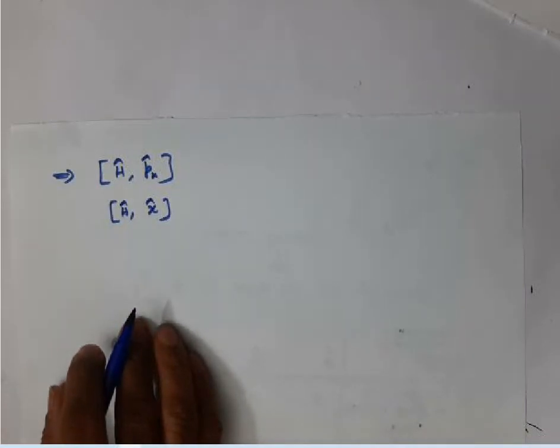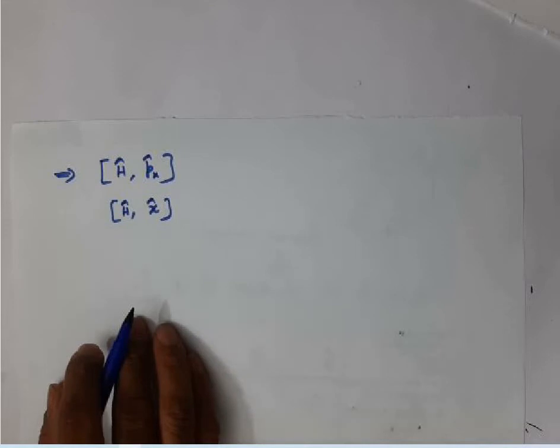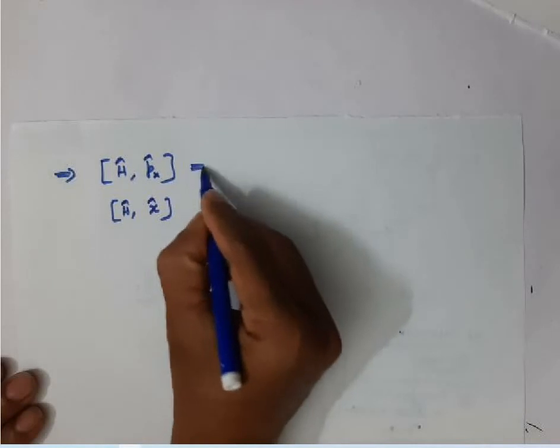If they commute, then they will have a common set of eigenfunctions. But the result is this: they do not commute actually. They do not commute.